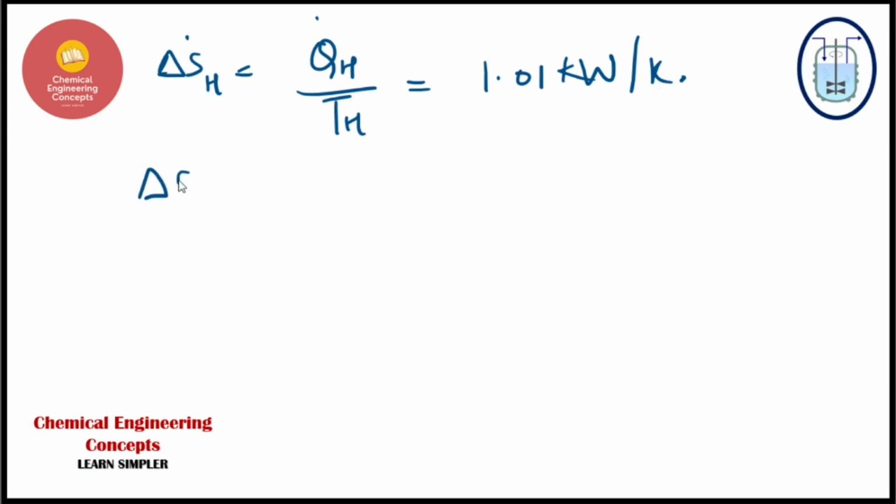And if I talk about the low temperature reservoir entropy change, it will be QL over TL, and the answer will come up to be minus 1.01. So guys, please remember why I have taken QL as negative. It is because this is the heat that is removed from the surrounding.